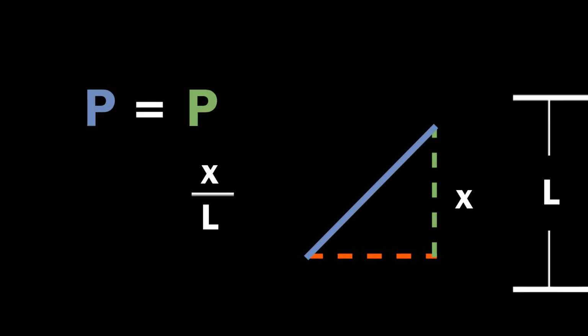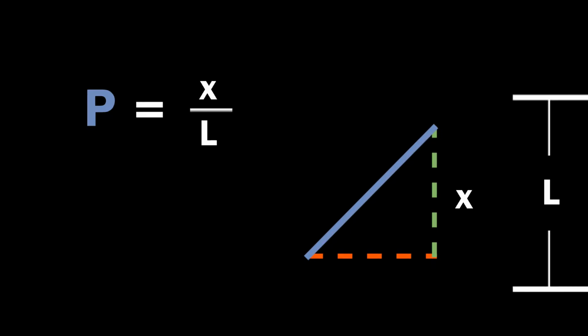If we call the distance between lines L, and the length of the perpendicular component x, that means its probability of crossing is x over L. Then the overall probability of the skewer crossing is also x over L.